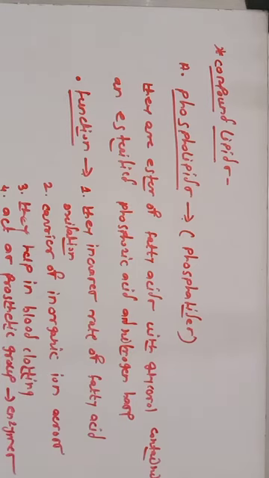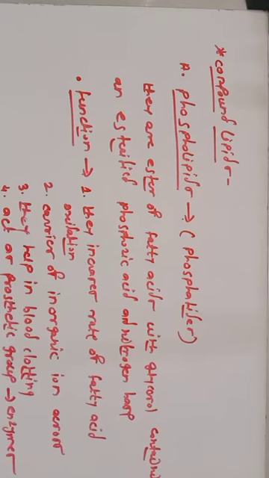We already discussed the prosthetic group. A very common example of a prosthetic group is hemoglobin, in which heme is the prosthetic group and there is a globular part of protein. So these phospholipids also act as a prosthetic group for different enzymes. This is regarding the functions of these phospholipids.